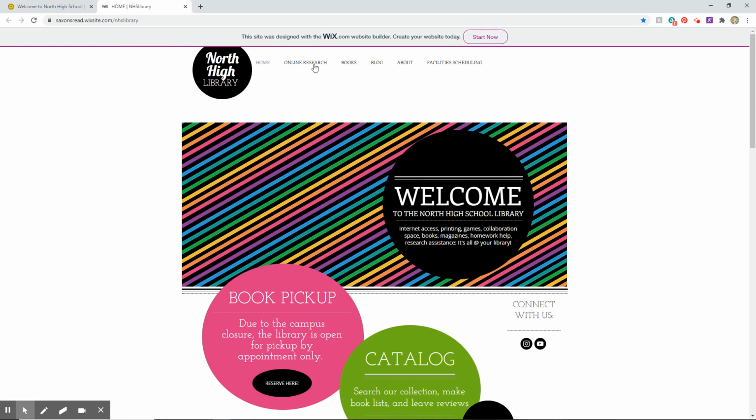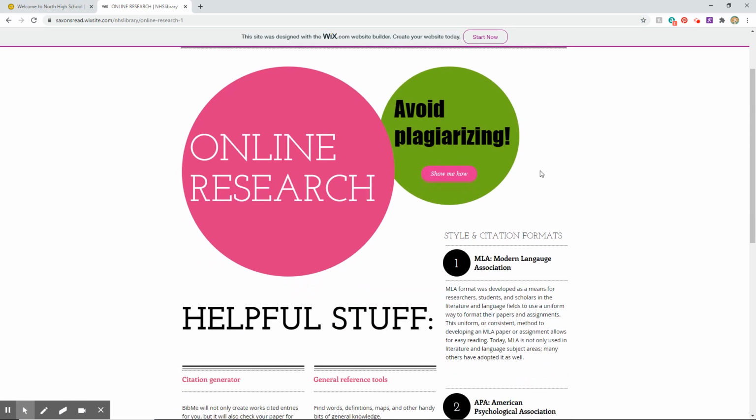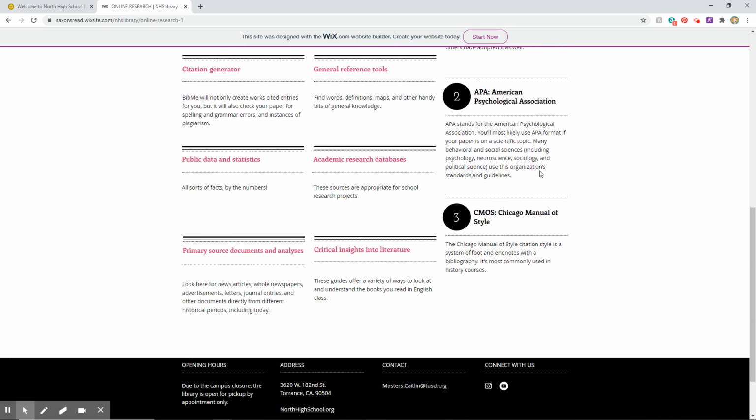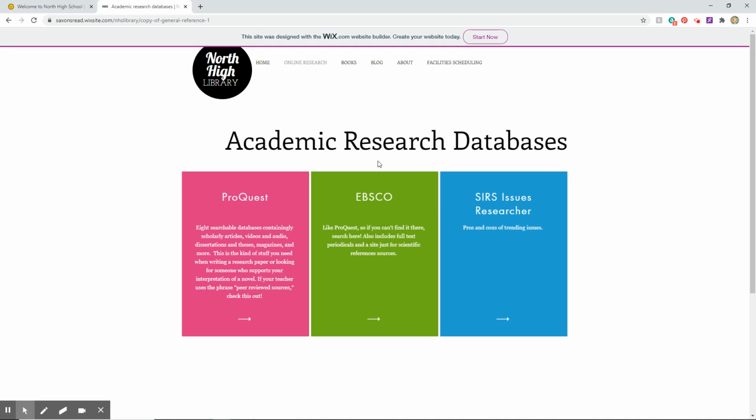From here, you'll want to click on Online Research. There are lots of different resources for you here, so you'll want to read the descriptions. I'm going to go to Academic Research Databases, as these will be scholarly articles which have already been reviewed for accuracy by the author's peers. ProQuest and EBSCO are the same sort of thing. They pull together lots of different academic databases and allow you to search them one by one or all at once. You can start with one, and if you aren't finding what you want on it, try the other. I'm going with EBSCO for now.